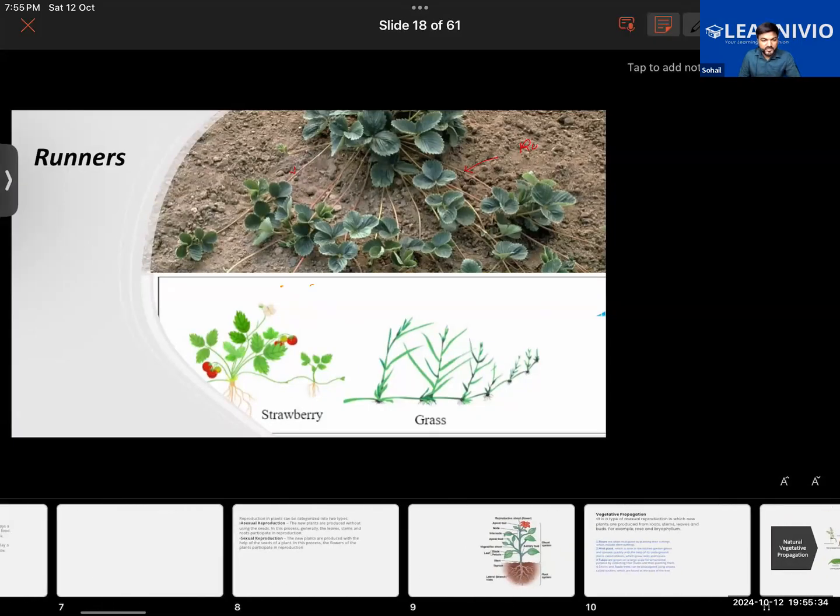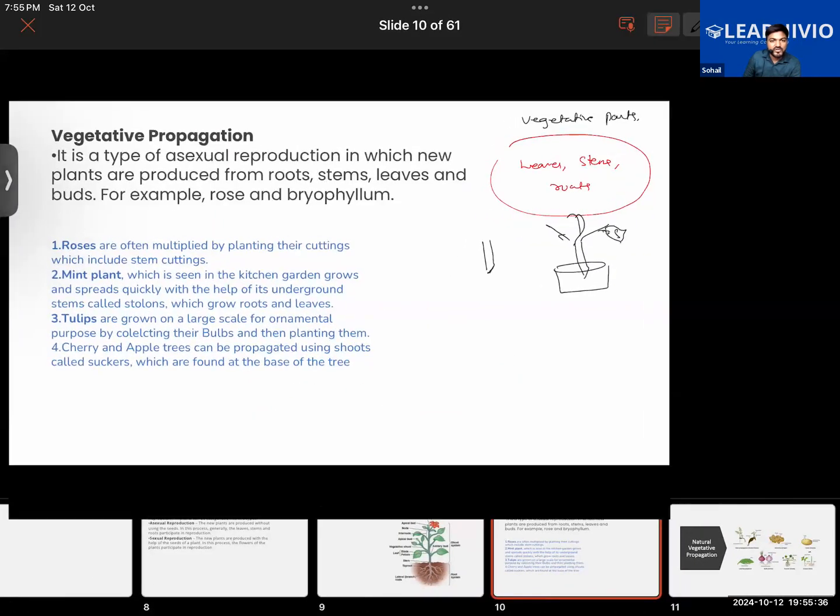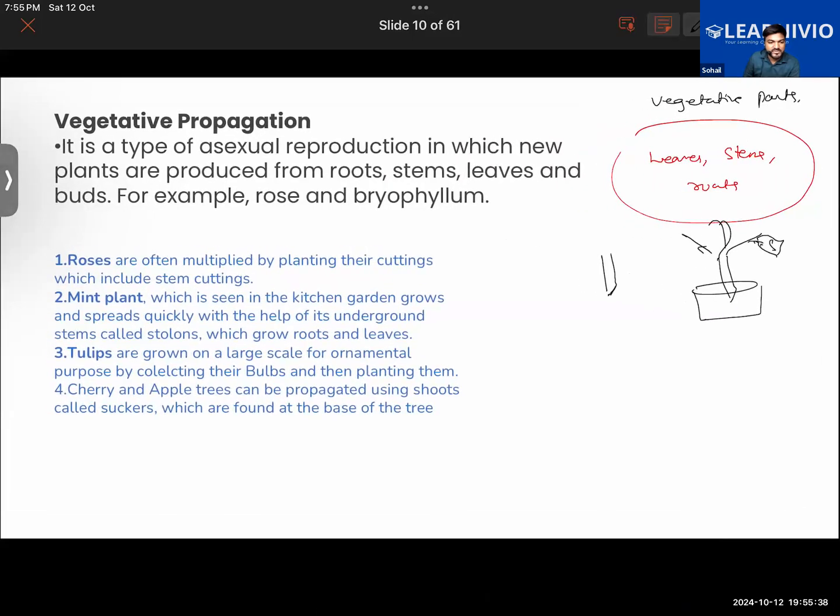Then we have another example, tulips. Tulips are grown on a large scale for ornamental purposes by collecting their bulbs and then planting them. Then cherry and apple trees can be propagated using the shoots called suckers, which are found at the base of the tree. So we will be learning about all these things in detail.